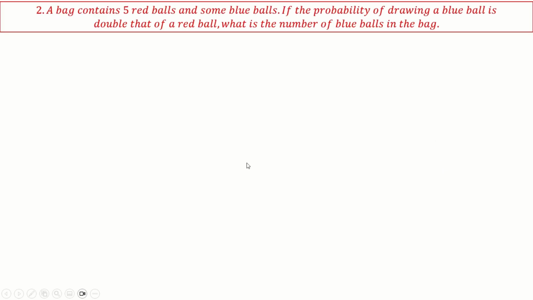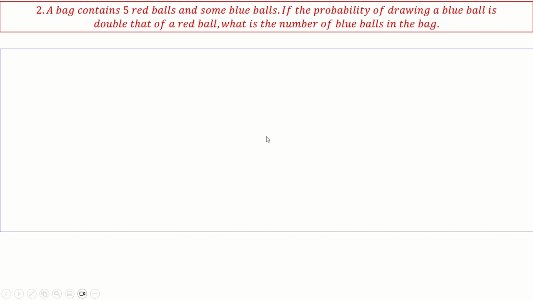Next. A bag contains 5 red balls and some blue balls. Some blue balls, we don't know how many. If the probability of drawing a blue ball is double that of a red ball, what is the number of blue balls in that bag? So definitely it is twice the number of balls. Okay, but we can do it in a mathematical way this way.